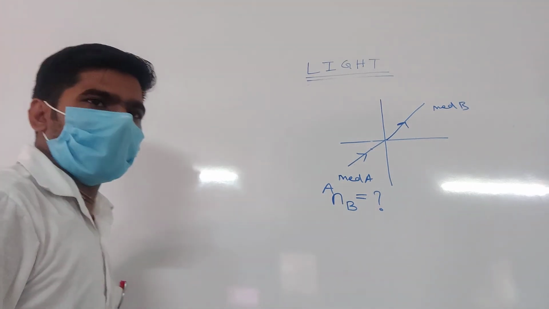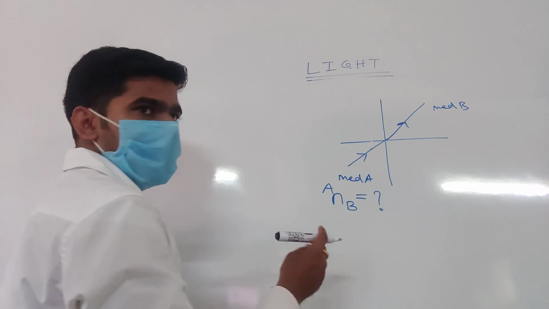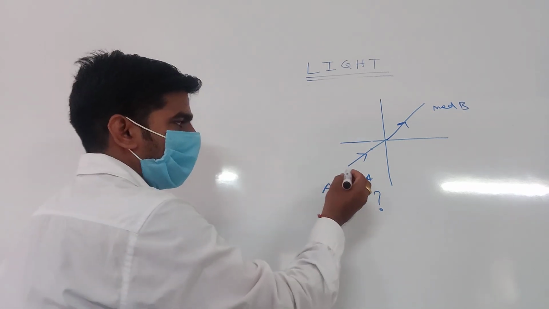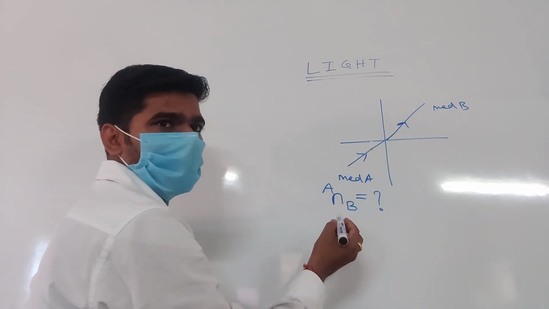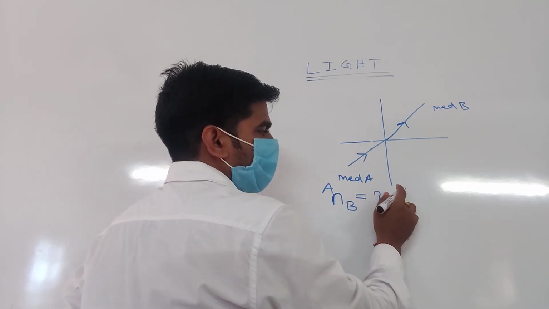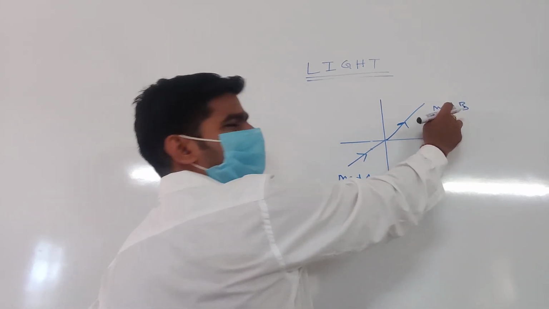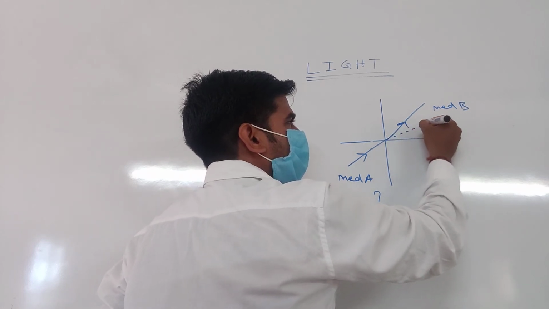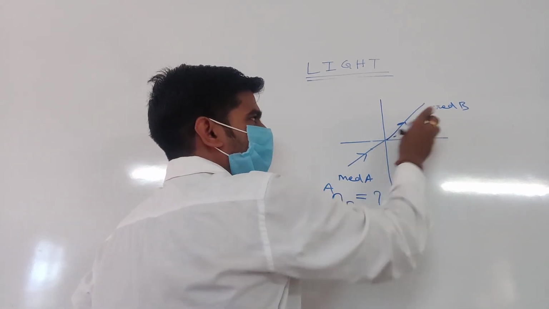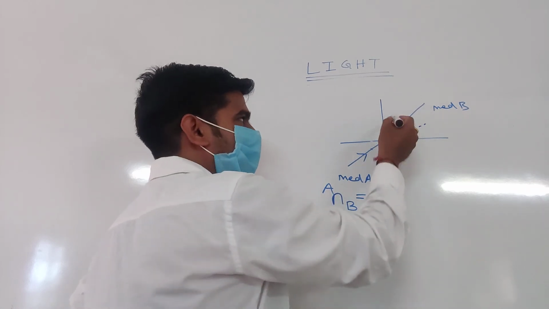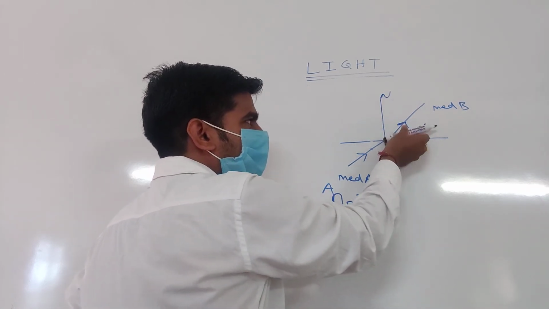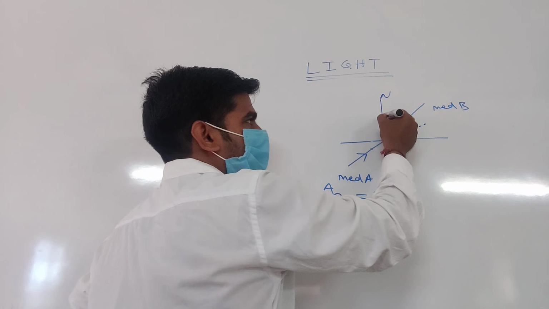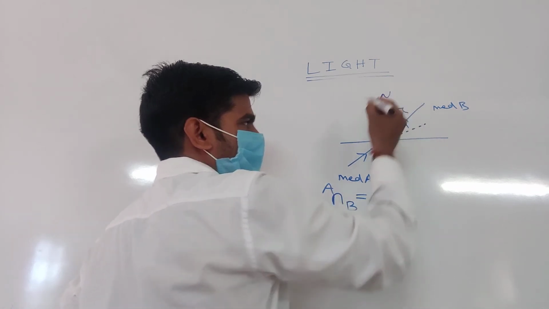Okay, now I will solve it. Listen. When a light ray travels from one medium to another, suppose this is medium A. Suppose this is also medium A. If there is the same medium, then light travels in this way. Due to the other medium, light bends, that means towards the normal. This angle is called the angle of refraction.